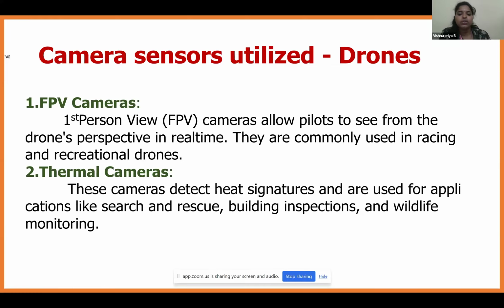It will also be used for building inspection and wildlife monitoring in the forest and all. Nowadays the drones are used for monitoring the wildlife, so thermal cameras will be used in those drones for the monitoring of the wildlife.